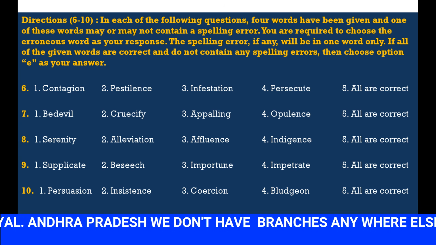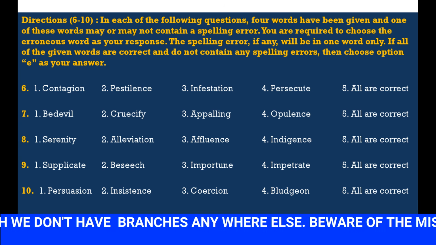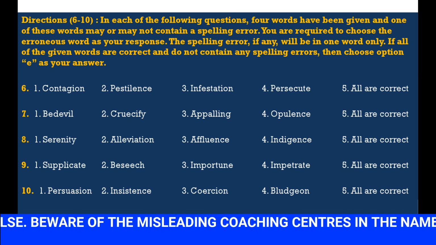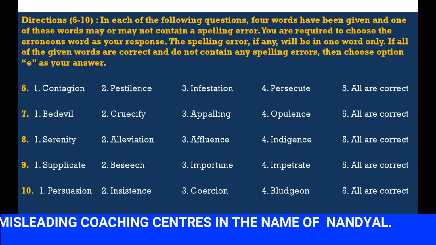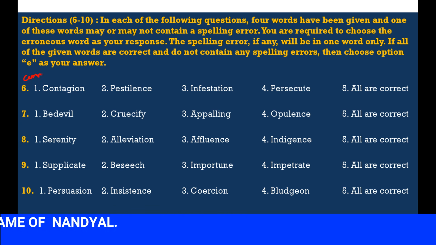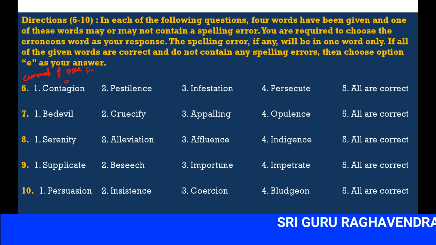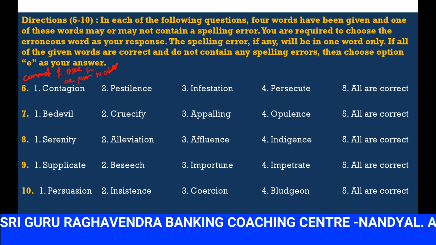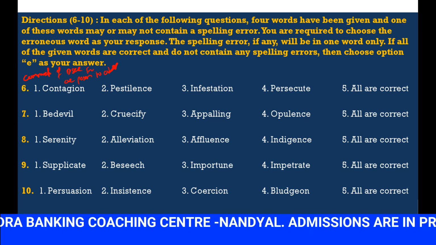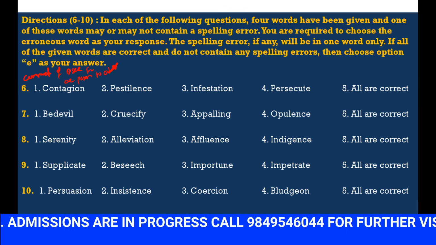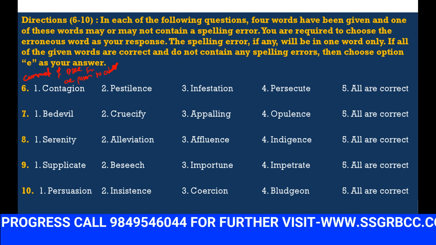See the first one, contagion. So contagion spelling is correct. Contagion means communication of a disease from one person to another person. Next, pestilence.